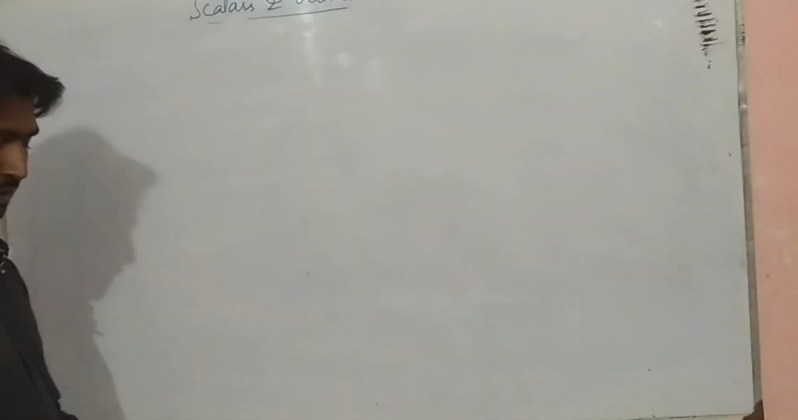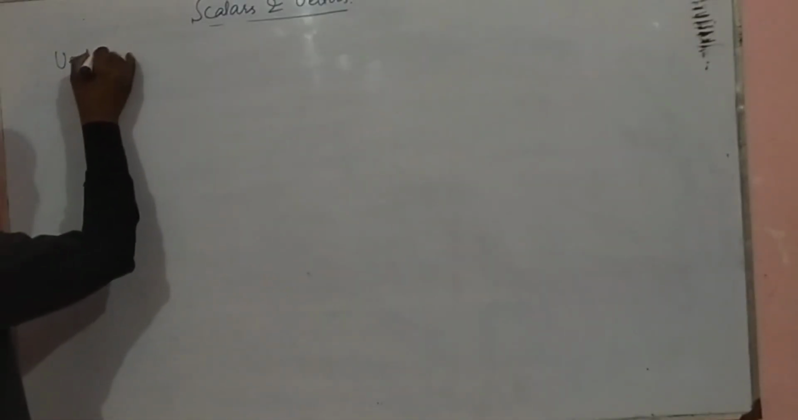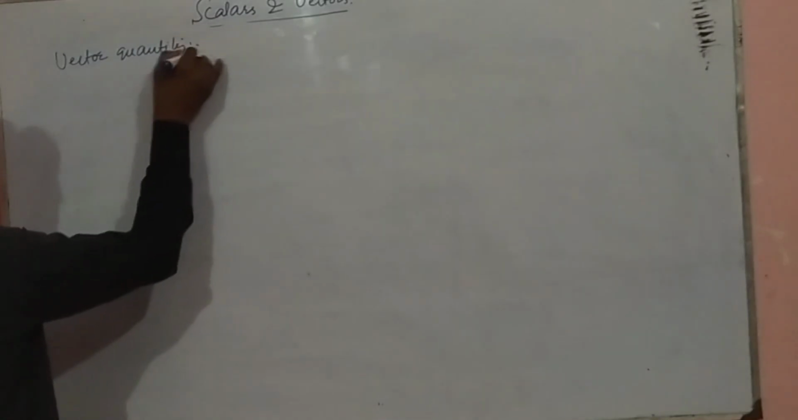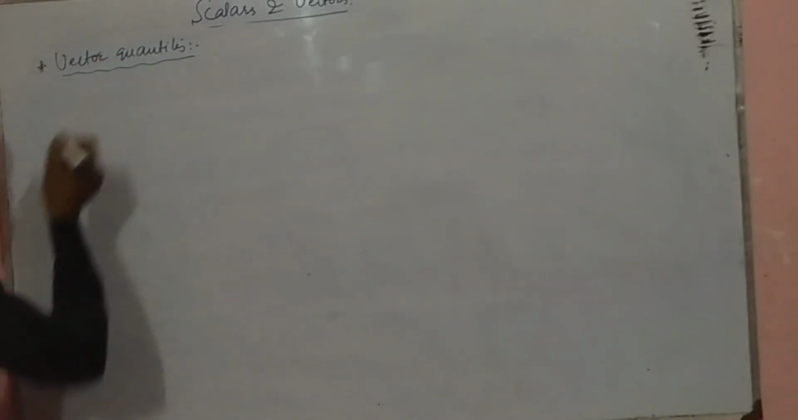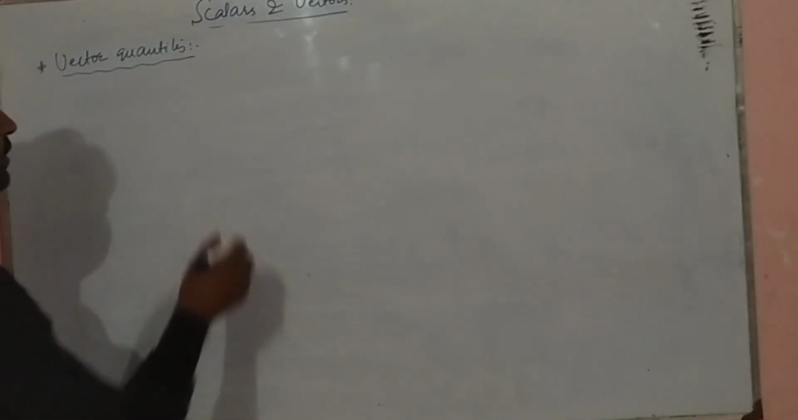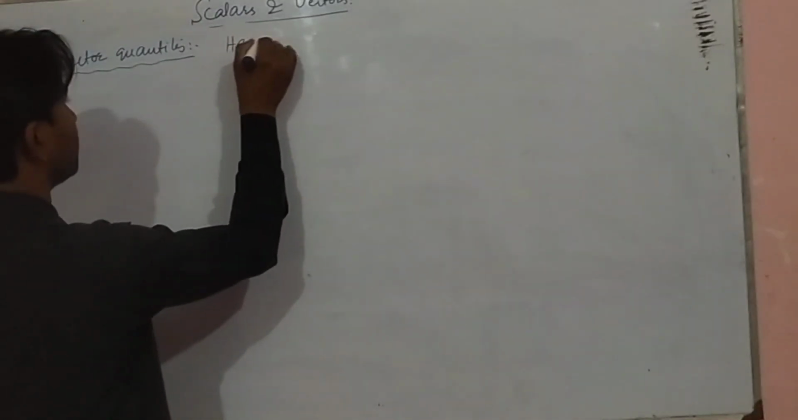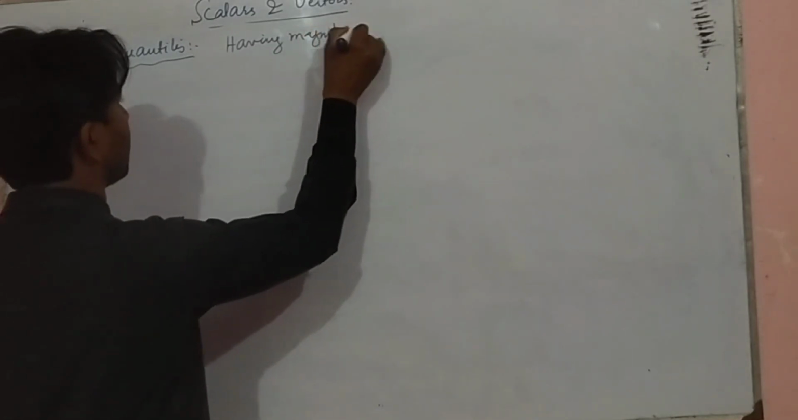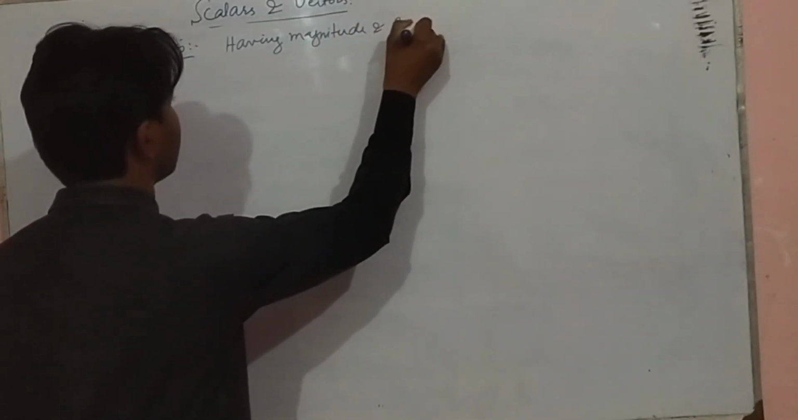Okay, after that, the vector quantities. What are vector quantities? Vector quantities, we say, are those quantities having magnitude and a particular direction.